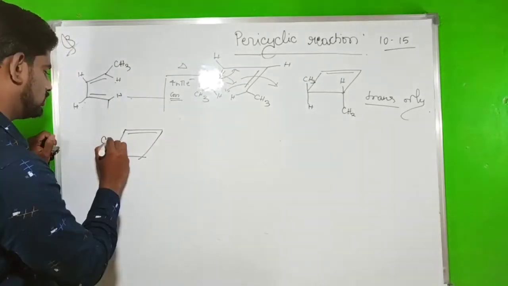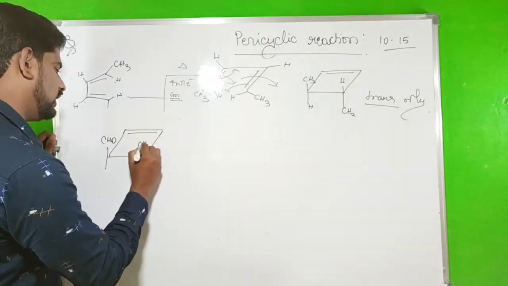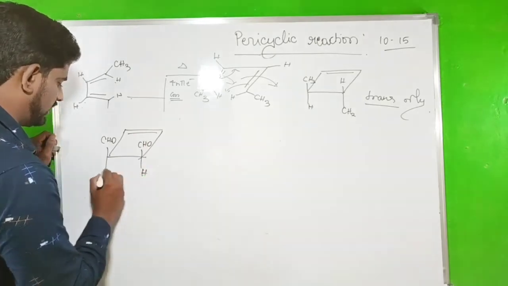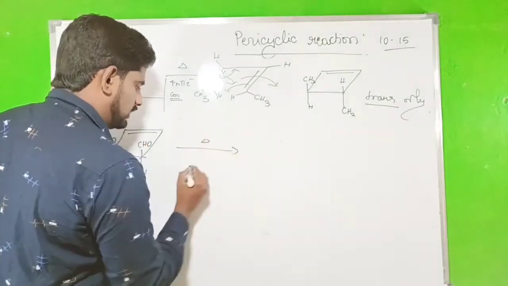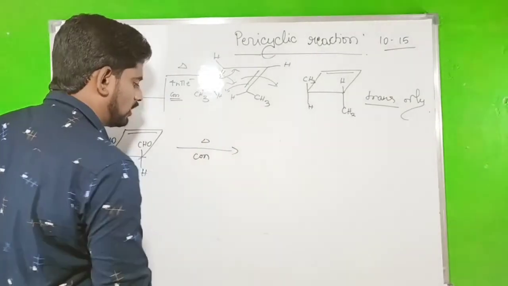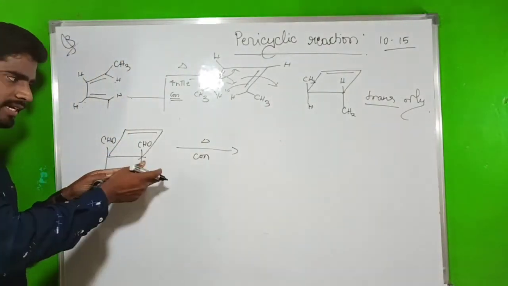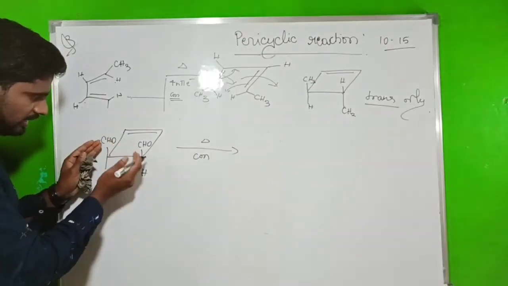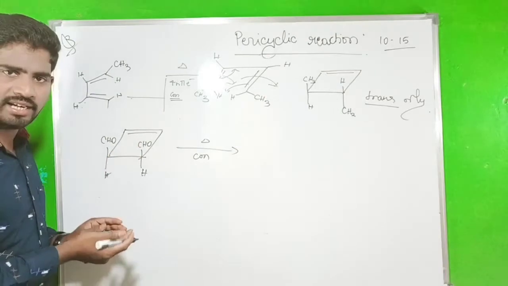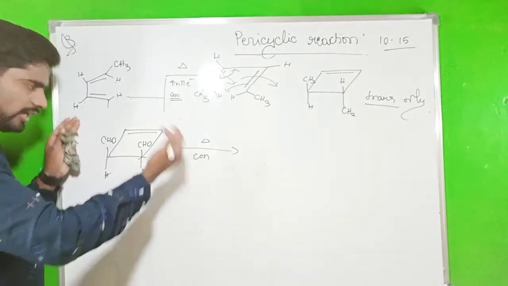Now I have CHO, H and H. So in thermal condition, what should we do? Conrotation. The previous examples also show that. If you rotate in the interior, that will create the steric hindrance. So that's why you are not supposed to rotate in the interior.